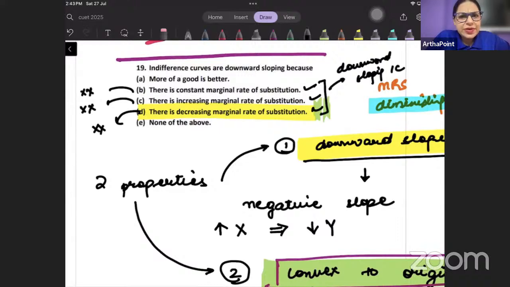More of good is better. हाँ, ये तो more of good better का मतलब क्या हो गया? That the higher the indifference curve, the better it is. This does not tell me anything about downward sloping IC. ये तो सिर्फ ये बोल रहा है higher IC better it is. Monotonicity. This is also incorrect. So answer will be E. This is the most common mistake that students make. Right? So the correct answer will be none of the above.